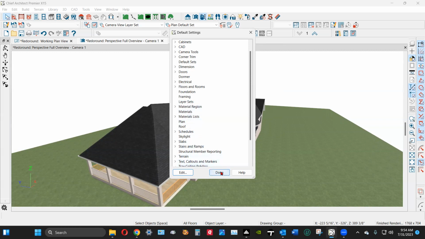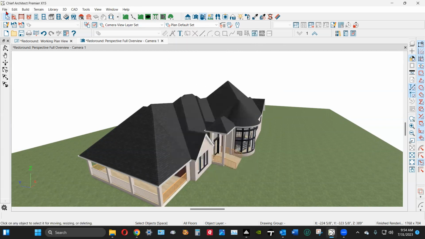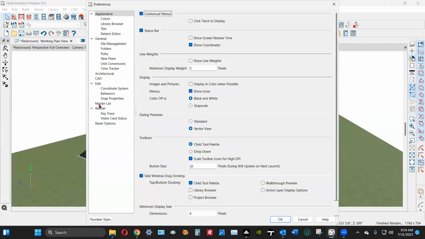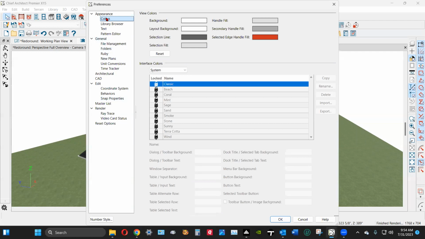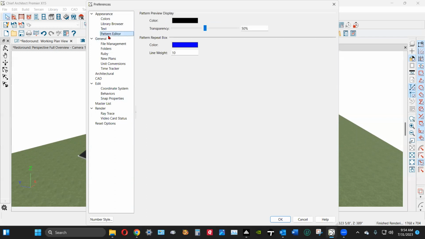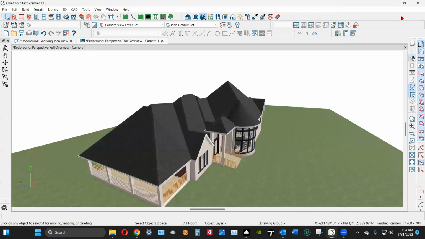It's much more efficient. Now, in terms of how the program operates all the time, you go to Edit Preferences. And take a look at these and experiment with them, trial and error, see what they do and don't do. And these control how the program operates all the time on all plan files and layout files. The edit default settings is for a specific plan file or project file.